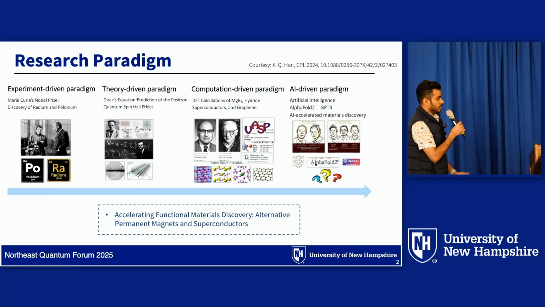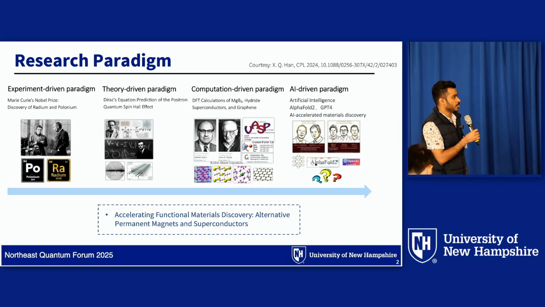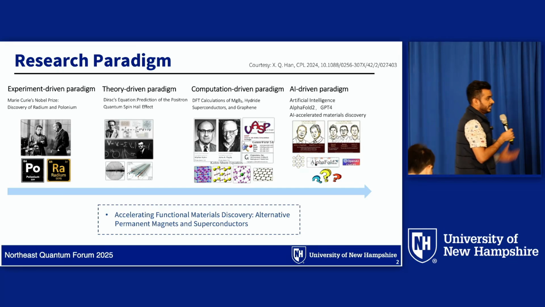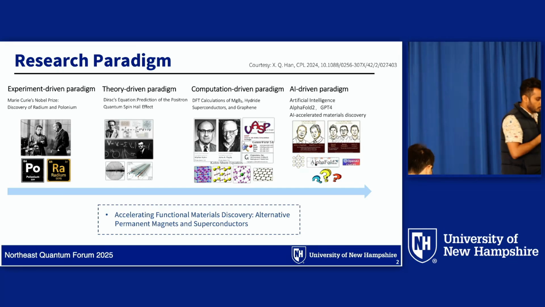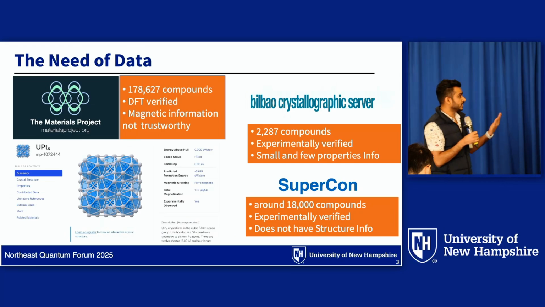The main goal of this project is to accelerate the discovery of magnetic materials, especially alternative permanent magnet candidates and superconductors. Is there any new family of superconductors we can access through this approach? So the question is, is the current data enough to do this kind of research?